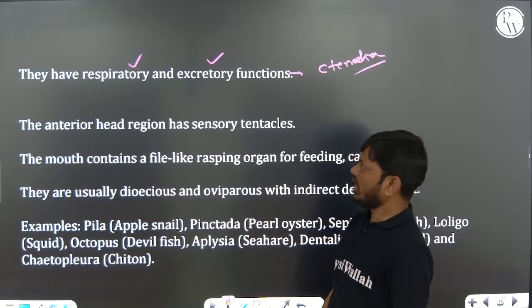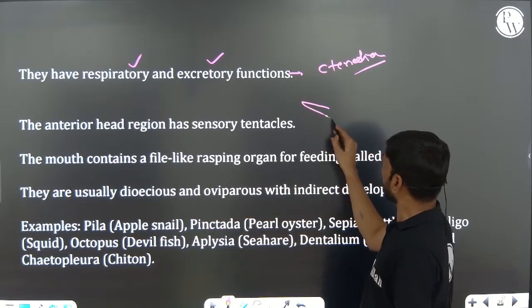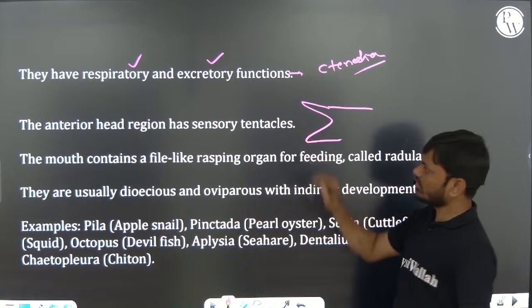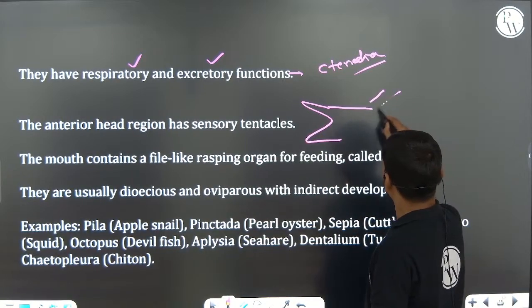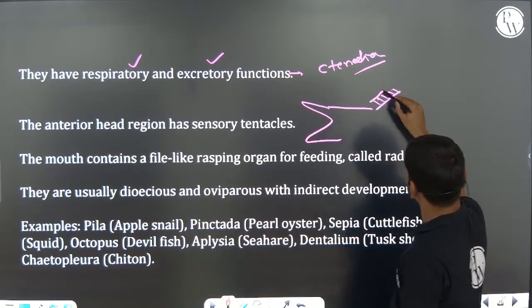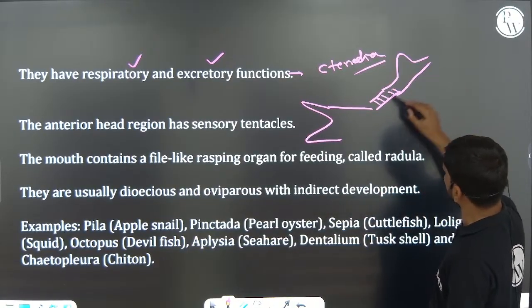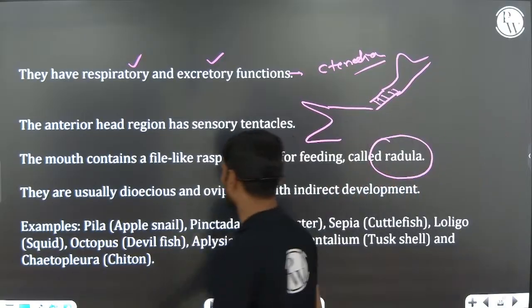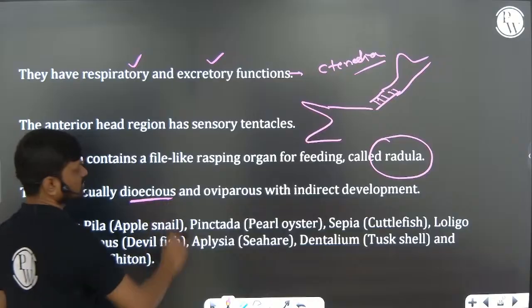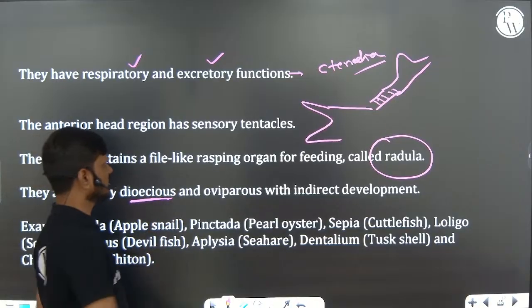Ctenidia. In the anterior head region, tentacles are present. These are the tentacles. In the mouth, a file-like rasping organ is present, that is called radula. Very important. Radula.